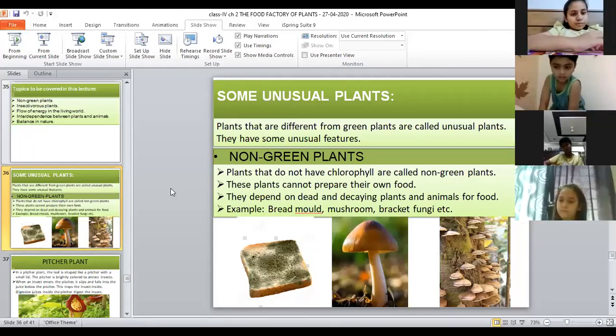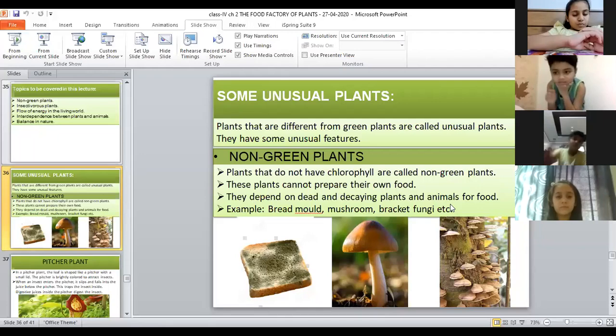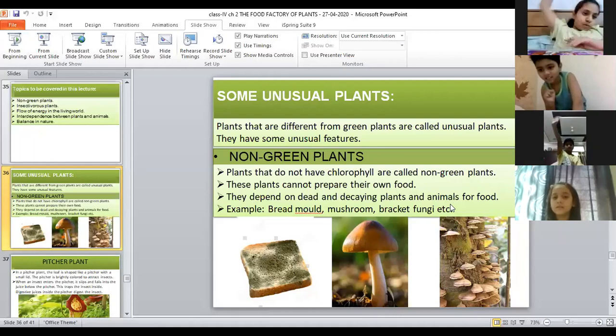preparing food by them. The plants prepare their food by the process known as... Kashvi, what is the name of the process by which plants prepare their food? Yes, Kashvi Jain. Plants prepare their food by which process? The name of the process I want.